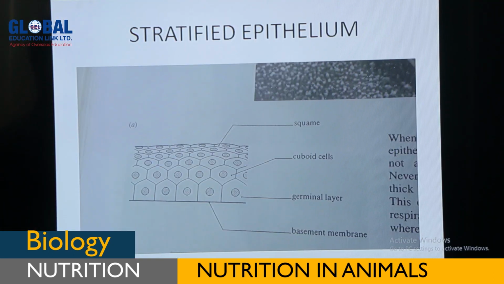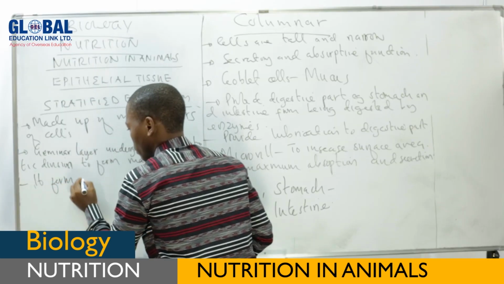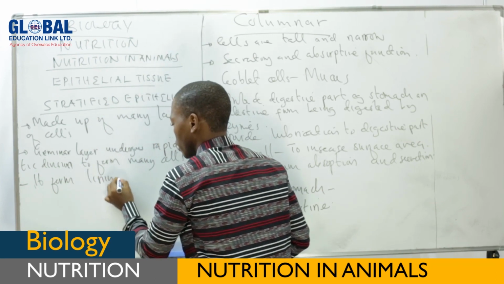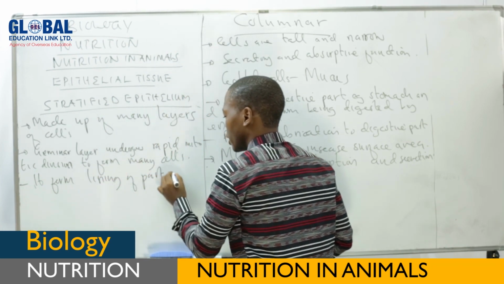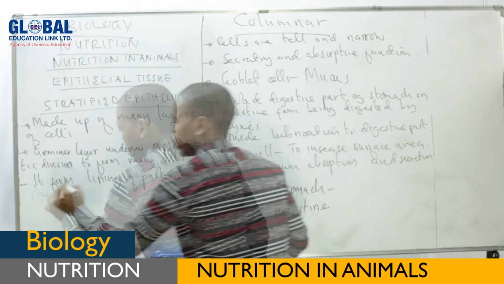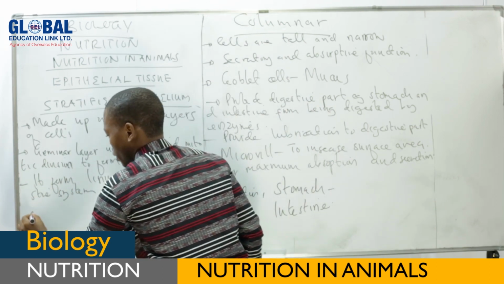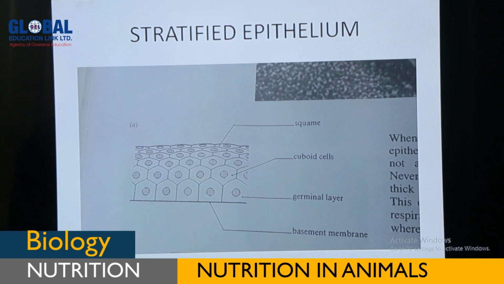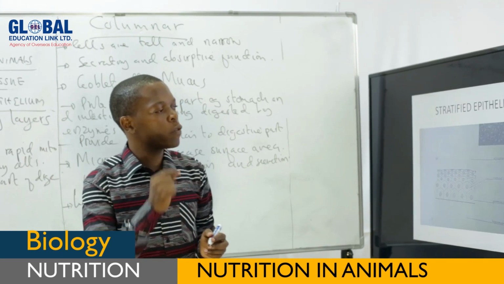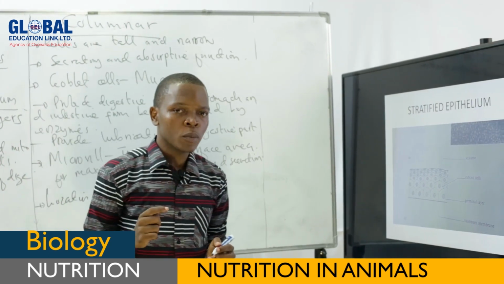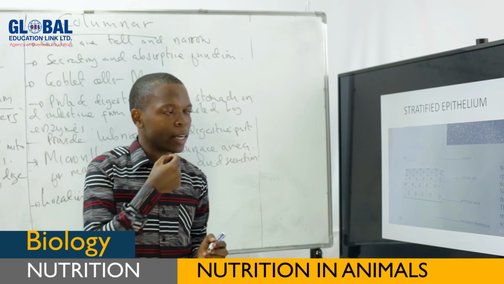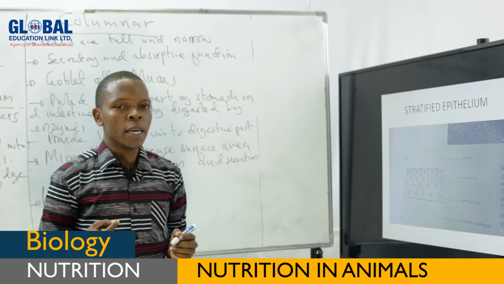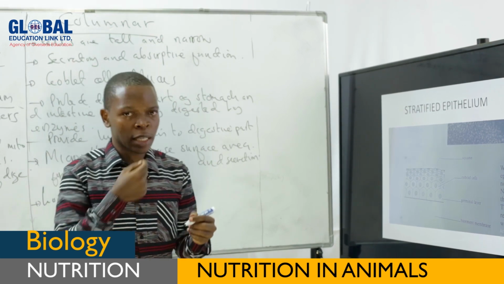As we have said, this stratified epithelium forms the lining of part of the digestive system. For example, it is mainly located in, or forms the lining of, the buccal cavity, and that is why when there is even a minor injury in the buccal cavity, there is a faster replacement of the injured cells.